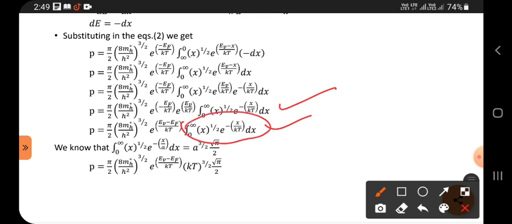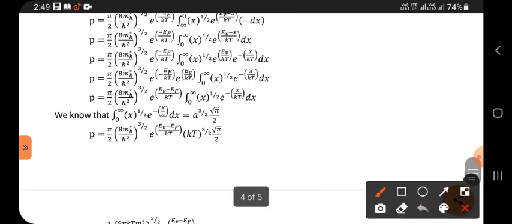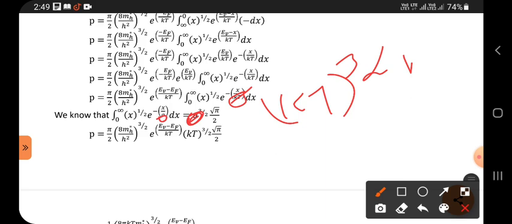Again, we have one formula which we applied in the previous one, in the concentration of electrons, the same thing. So in place of KT, x by a. So in the place of a, what you have? KT you have. So here KT power 3 by 2 into root pi by 2 can be written.